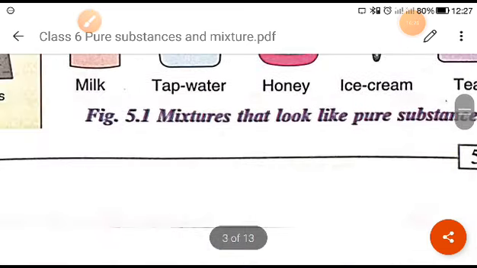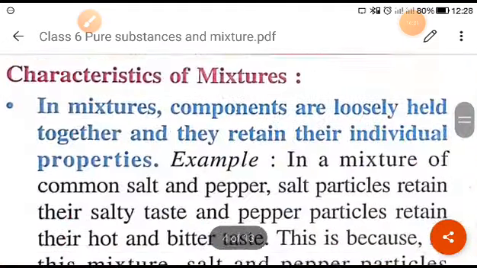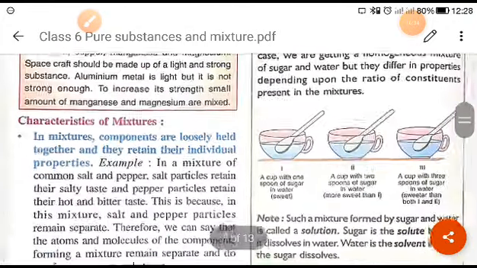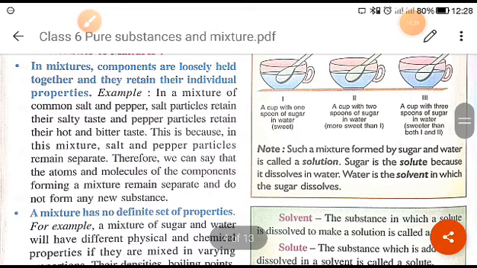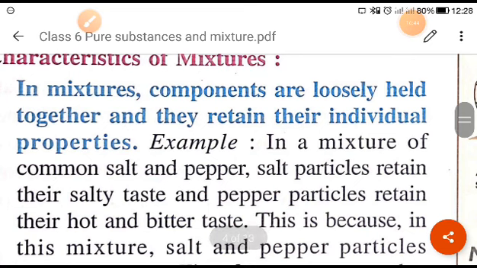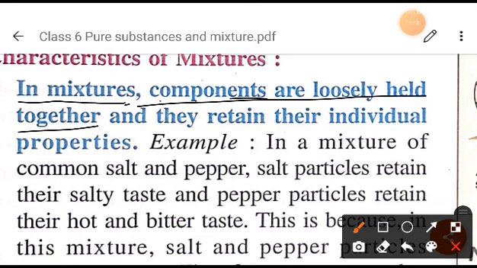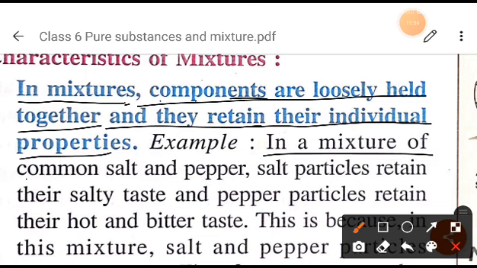Now next is the characteristics of mixtures, right? So what are the characteristics of a mixture? The first characteristic is, in a mixture the constituents are loosely held together and they retain their individual properties. For example, take a mixture of common salt and pepper.